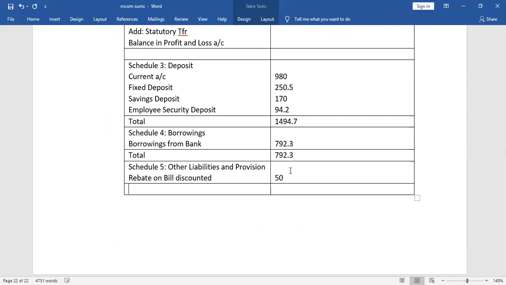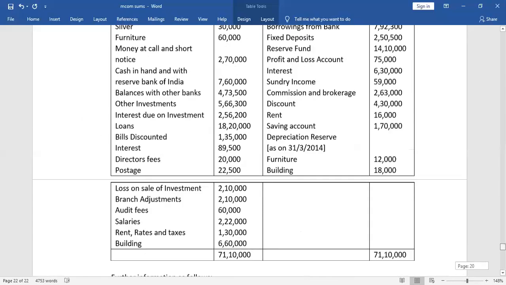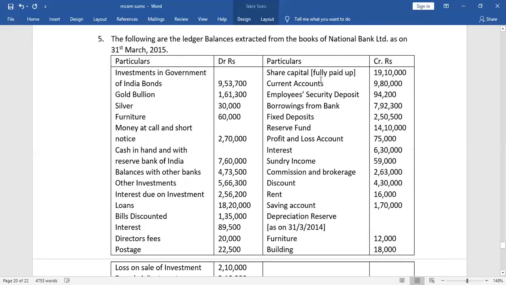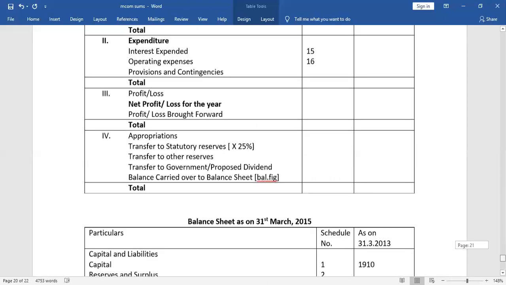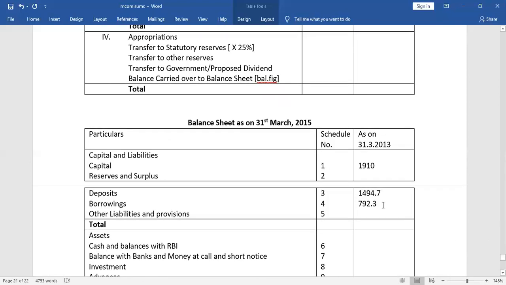In this question, provision for tax also is not given. So only one other liability is there, that is 50,000. We have not seen any other liabilities, so in the other liabilities we will write 50. But we cannot take the total now because reserve and surplus is pending.